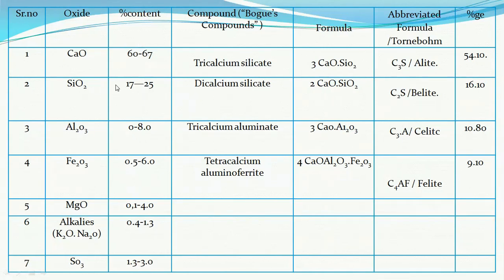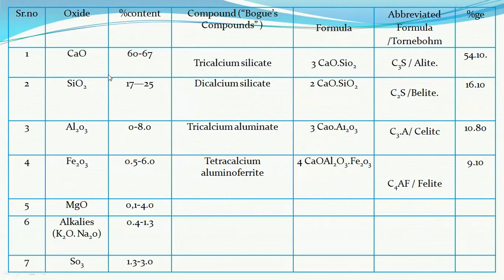These first three are the percentages meticulously added, and the remaining four are to be taken care of, so that not more than these percentages should be available in the ore, or they will affect the properties of the cement, that is ultimately the concrete.